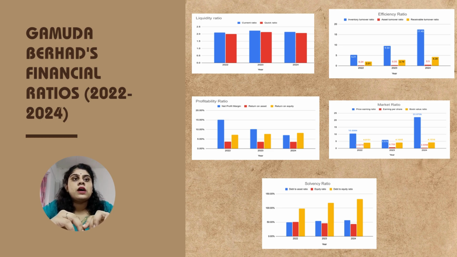These three ratios increased significantly from 2022 until 2024. The last one is the market ratio. There are three types, which are the PE ratio, EPS, and the book value price ratio. For the PE ratio, it fluctuated, dropping to 5.98 in 2023 before rising to 2022.7 in 2024. EPS and book value increased from 2023 to 2024.